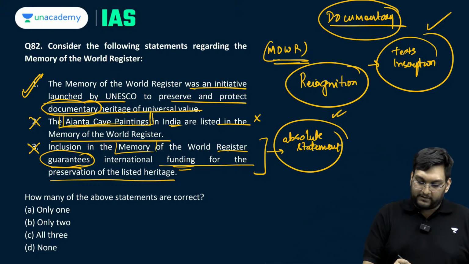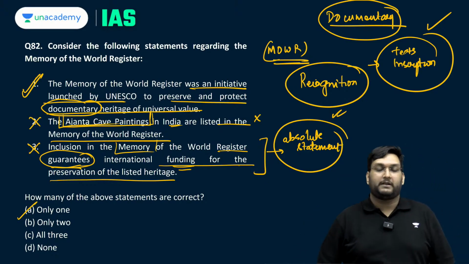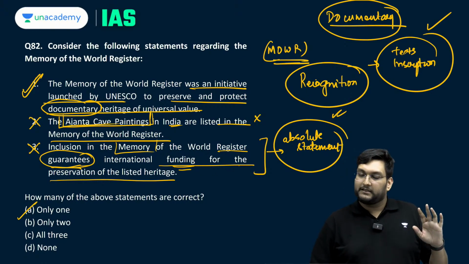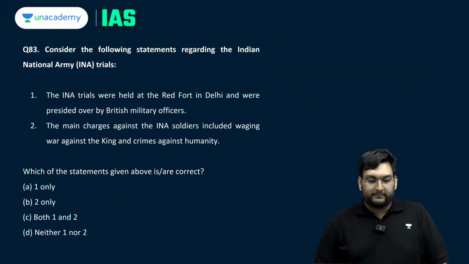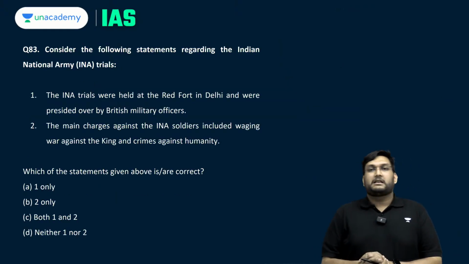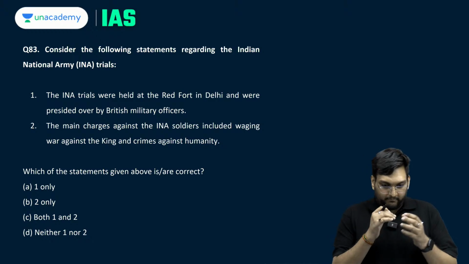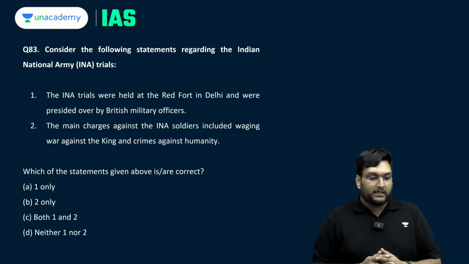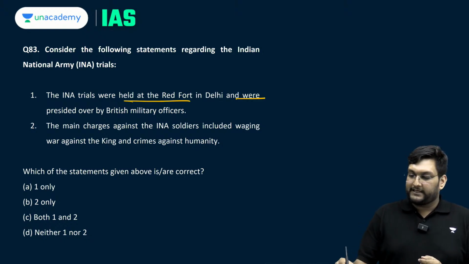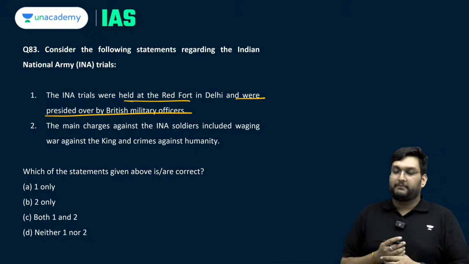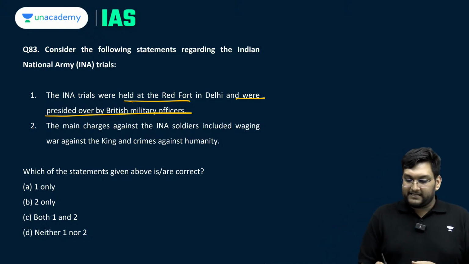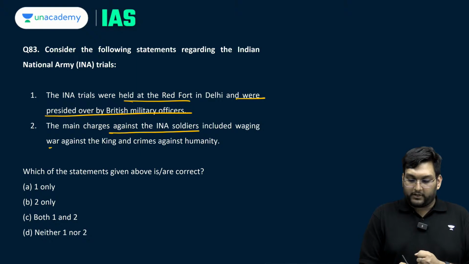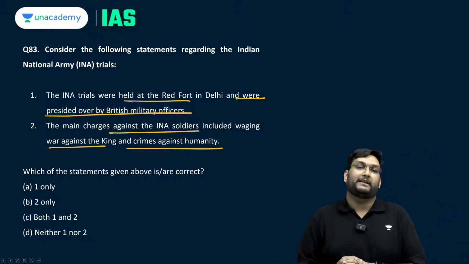Okay. So, here again we have only one as the correct one, which is Memory of the World Register, and these two statements are incorrect in that regard. Okay. INA trials, something you should know by heart by now, because it is a very important moment in Indian history. The INA trials were held in the Red Fort in Delhi and were presided over by a British military officer. The main charges against the INA soldiers included waging war against the king and crime against humanity.